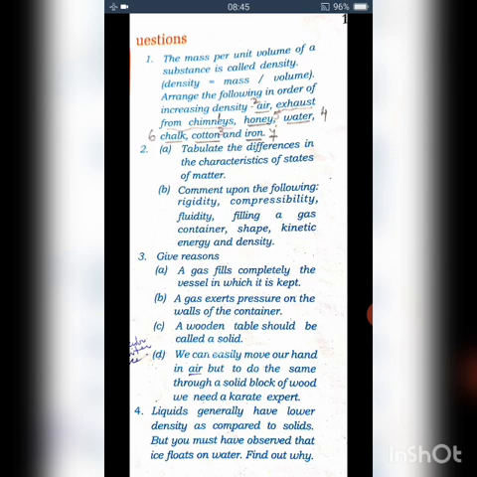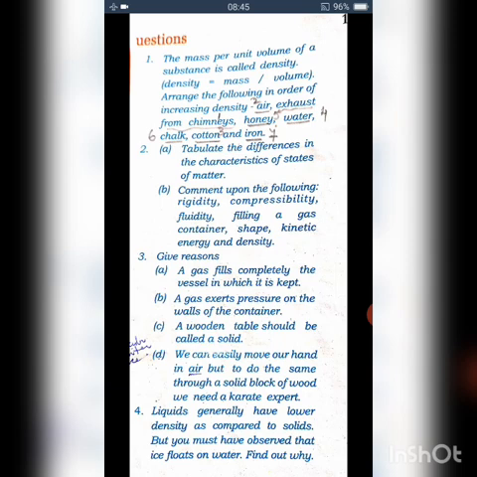Molecules of gases are loosely packed as compared to solid particles, which are densely packed. And that's why, due to this loose packing of the molecules, we can easily move our hands and break the force of attraction. Then what about in solids? The molecules are closely packed, so the force of attraction is high. So that's why we need a karate expert, so that he can exert a large amount of force.